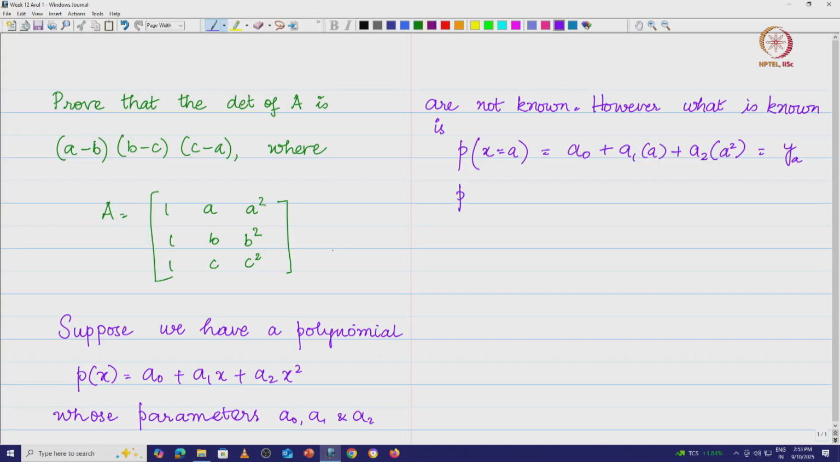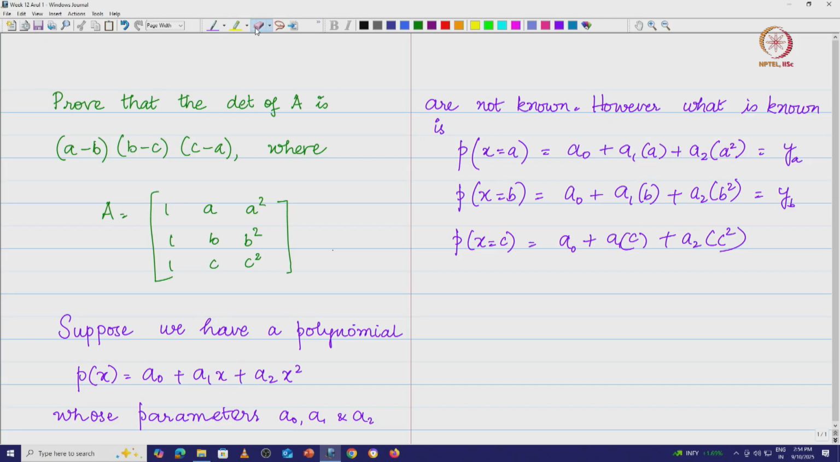So, let me also put this, P of x at x is equal to b is basically a0 plus a1b plus a2b squared. I am going to call that as y b, and P of x at x is equal to c is basically a0 plus a1c plus a2c squared. And let me call that as y c.